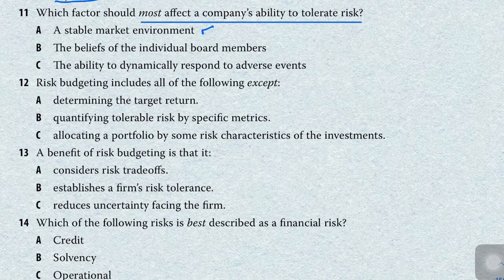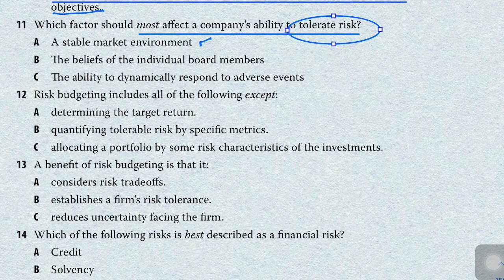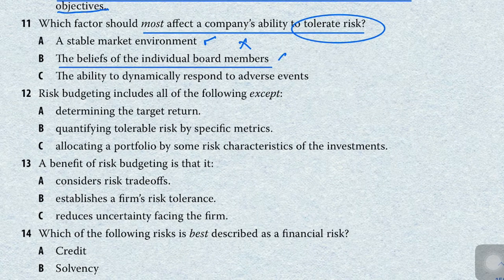In general, if the market environment is stable, this helps the organization to grow, but it is not about the tolerable risk that an organization can take. The second option, the belief of the individual board member, is also not the case. These two options are out of our way.